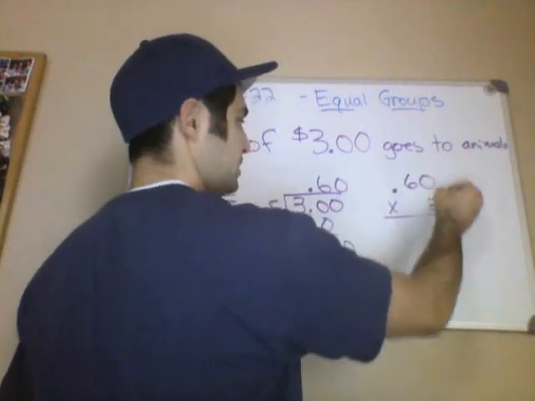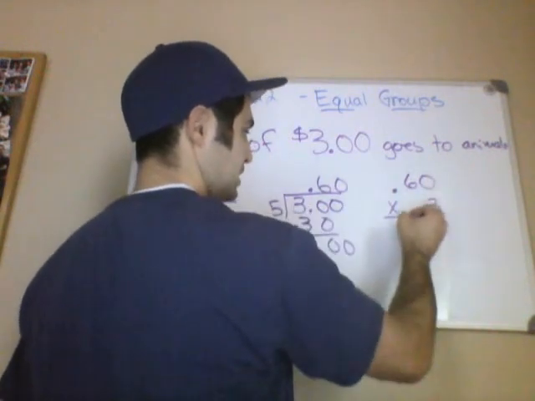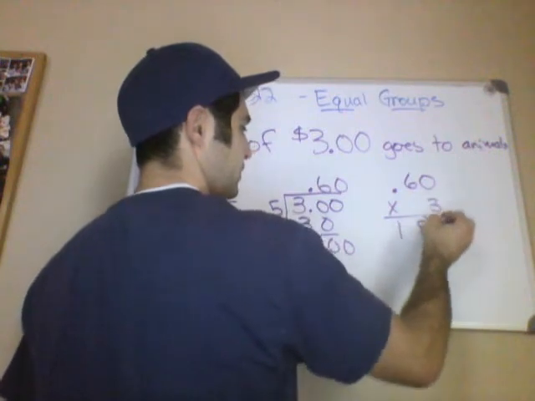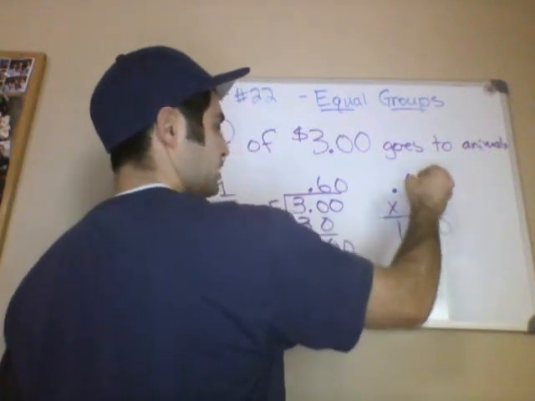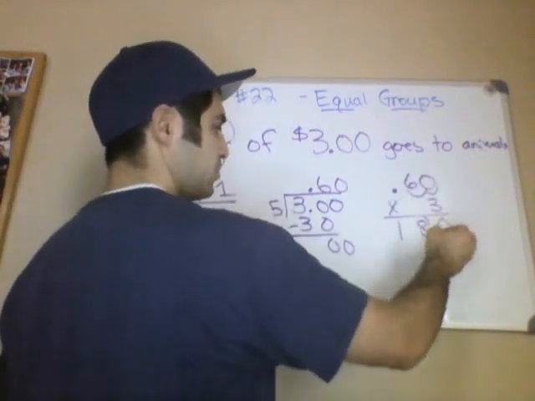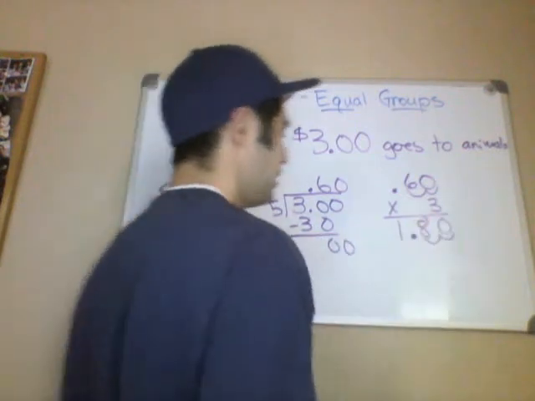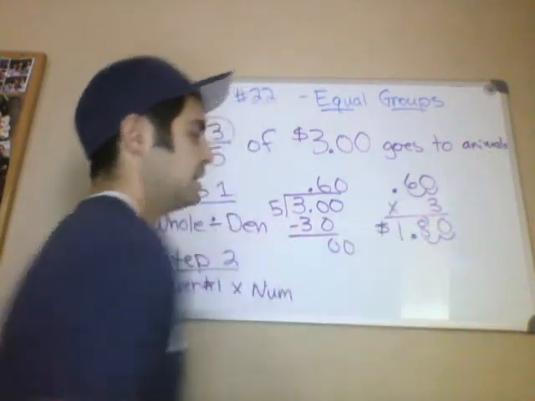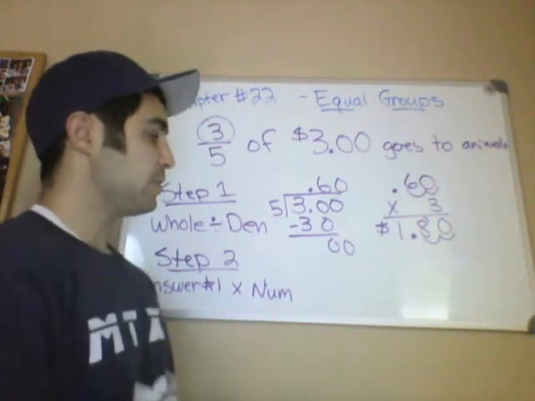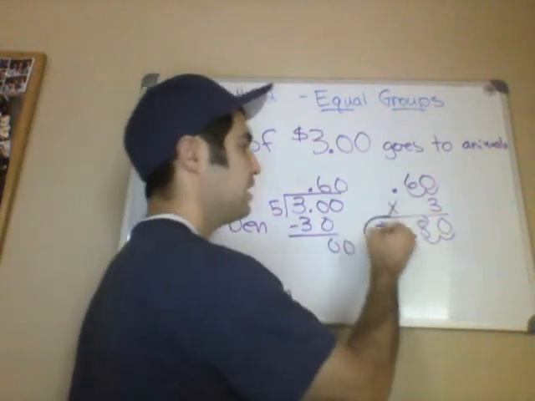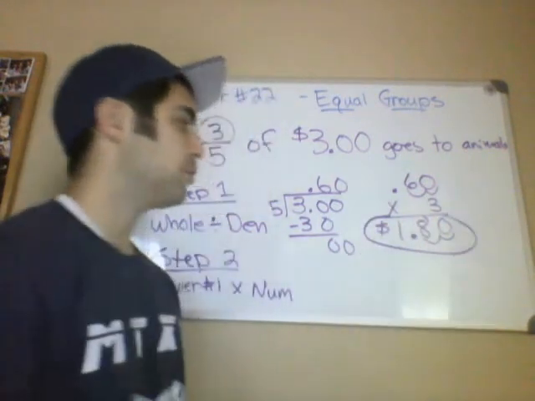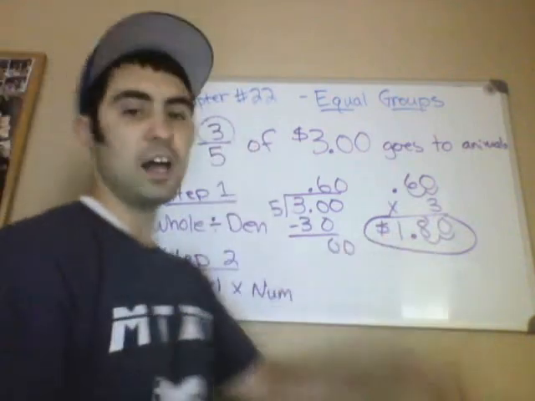Okay? 3 times 0 is 0. 3 times 6 is 18. The decimal point is 2 places over, so you're going to take the decimal point 2 places over there. So we have $1.80. So that's your answer. So go ahead and circle that. The animals get 3/5 of the money, or $1.80.